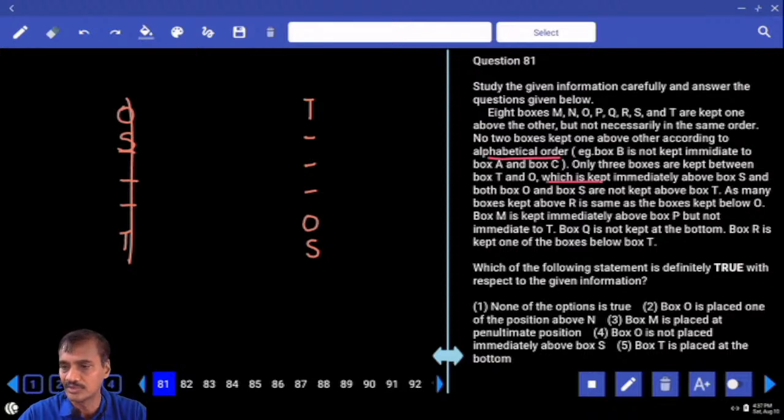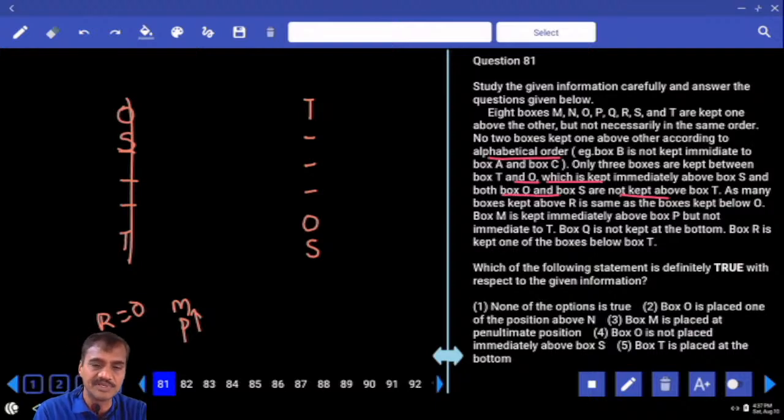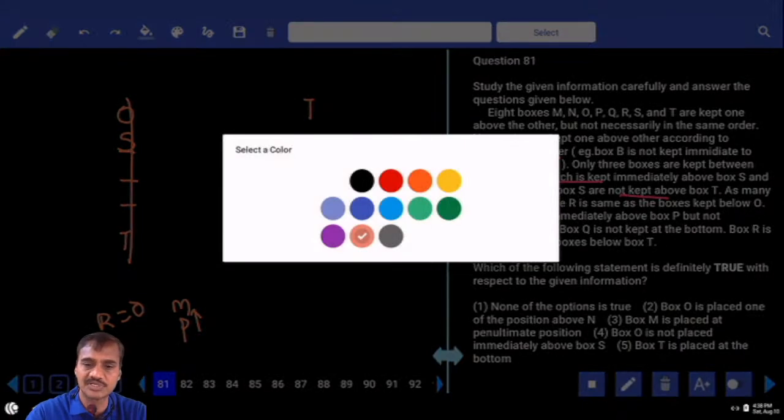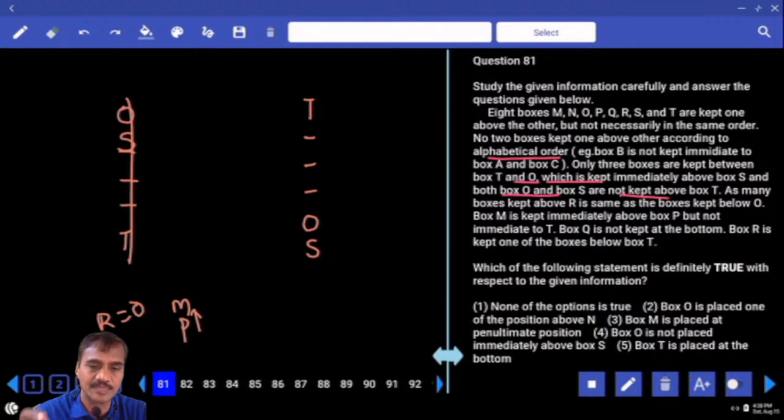Both O and S are kept below T. As many boxes above R, same as below O. R and O have the same number of boxes. Then M is kept immediately above P, but not immediate to T. M and T are not adjacent to each other. As M and T are not adjacent, then 1, 2, 3, 4, 5, 6 boxes were there. Now 6 boxes, but they are not adjacent to T. And can we have M and P like this?